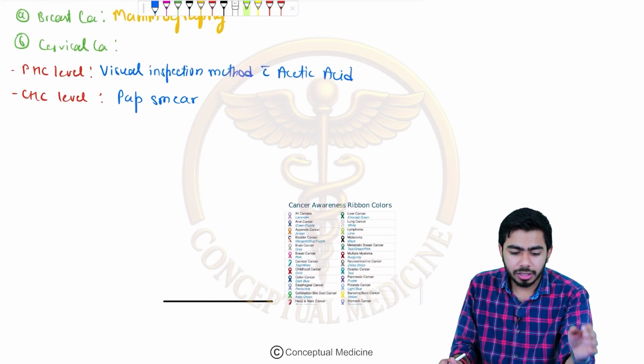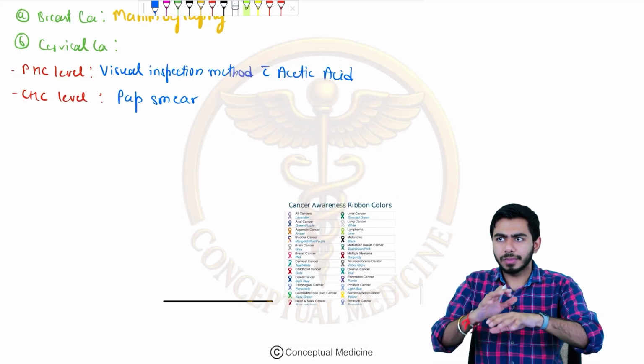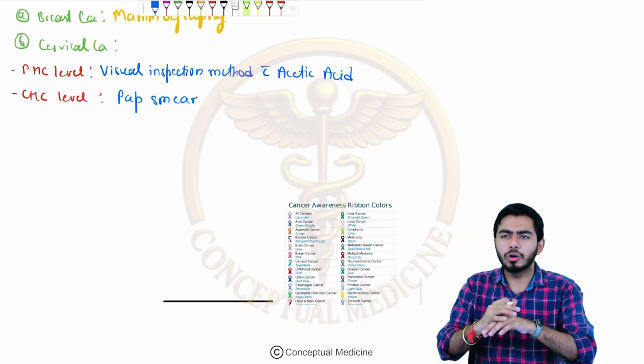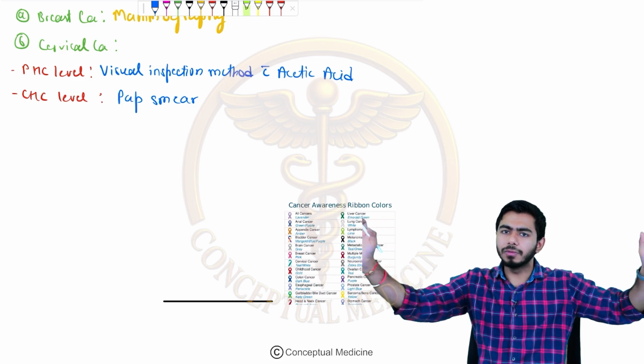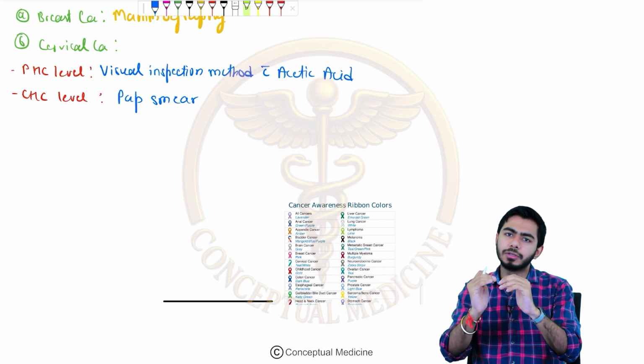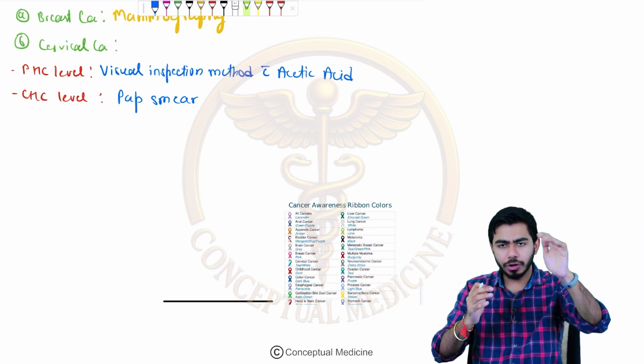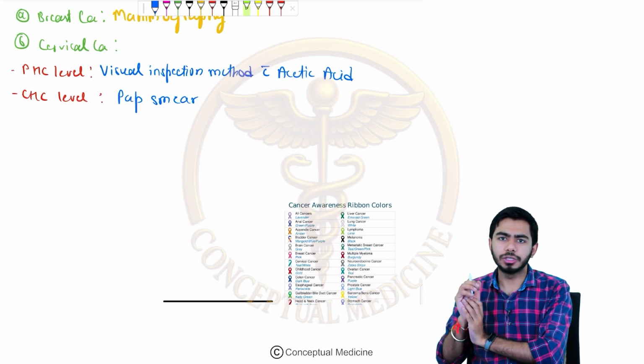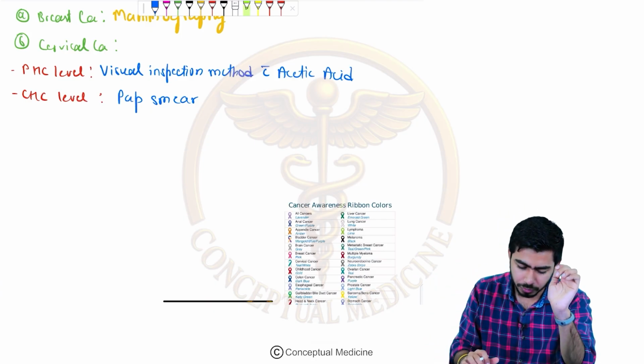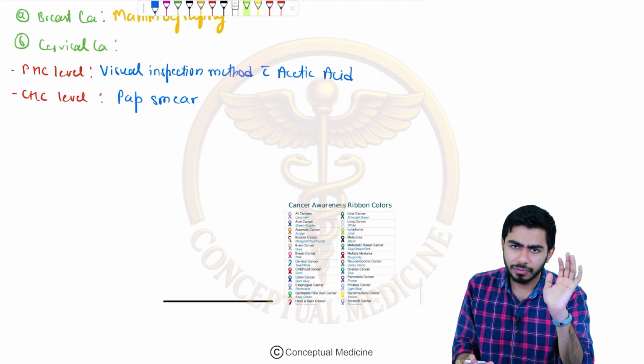The next point over here is, if you are talking about cancer, you might talk on two levels. One is the global level and one is the India level. According to this, the answer might change, right? And it might be confusing for some of you, but I will try to reduce it further.